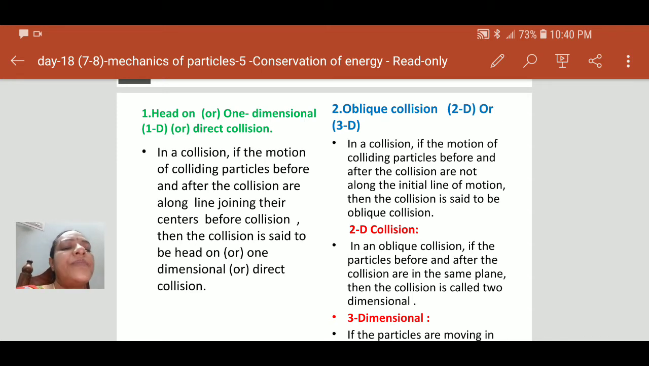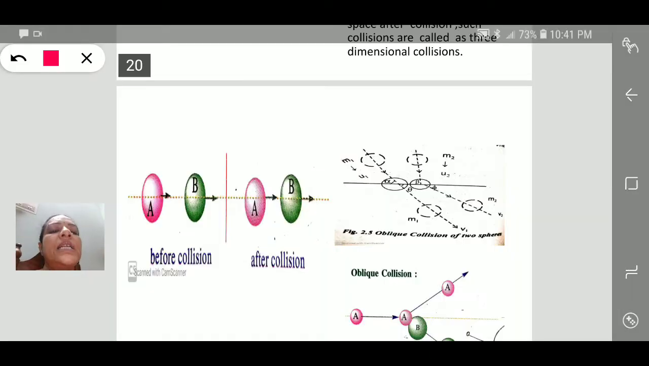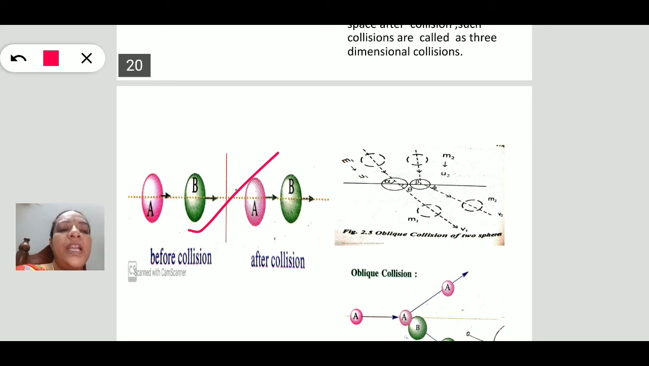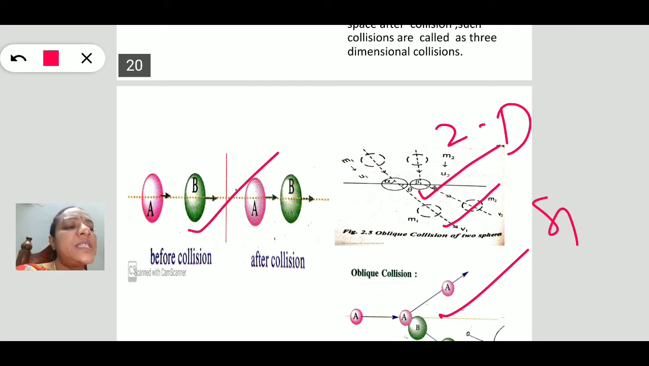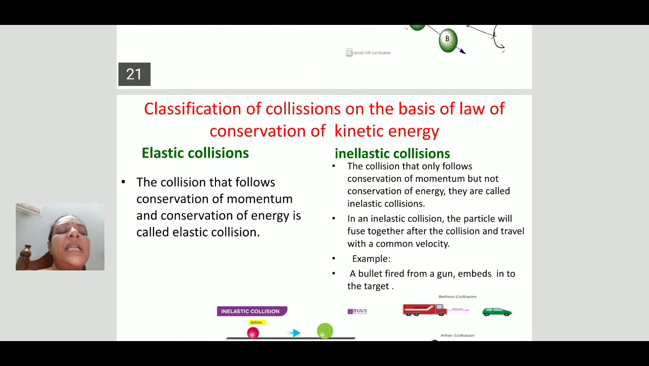For example, see here, this is a head-on collision. This is in space. This is an oblique collision. This is also an oblique collision. When the collisions take place in a plane, that is two-dimensional. Three-dimensional means in space. So these are the one-dimensional, two-dimensional and three-dimensional collisions.